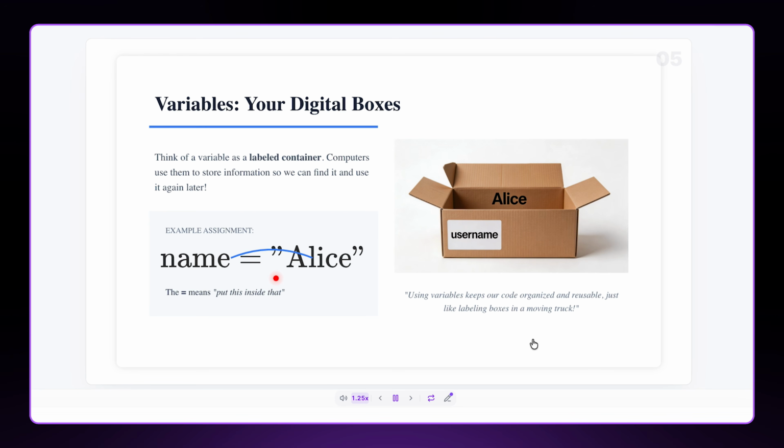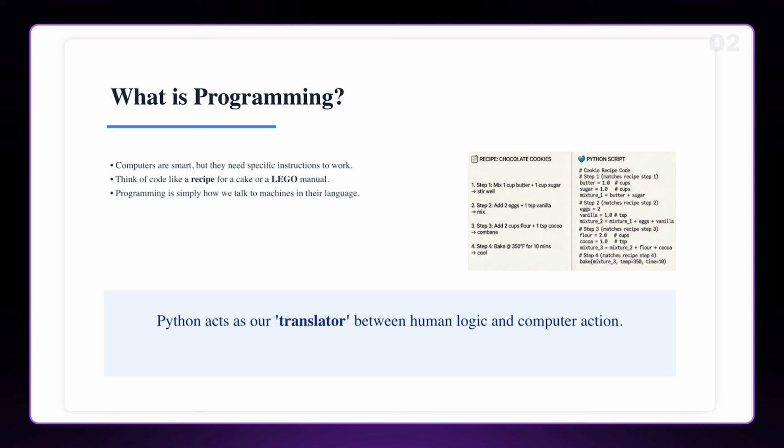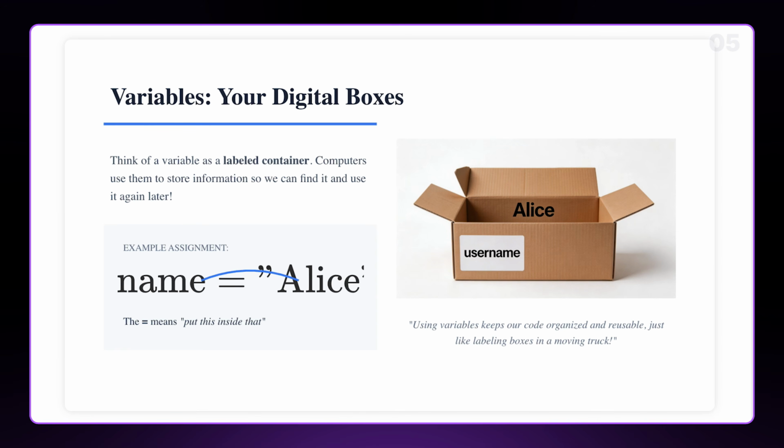Notice that equal sign? In programming, we call it the assignment operator. It doesn't mean "this is the same as" like in math class. It's an action that says put this value on the right into the box on the left. It highlights the important keywords and uses that pointer so that the class is interactive. Okay, so the slides are clean, the explanations are clear, and it is spaced well for a beginner. Nothing is being rushed.